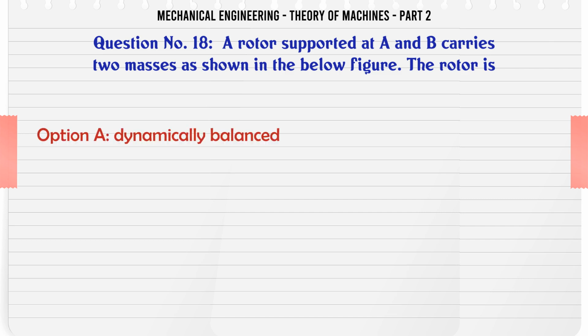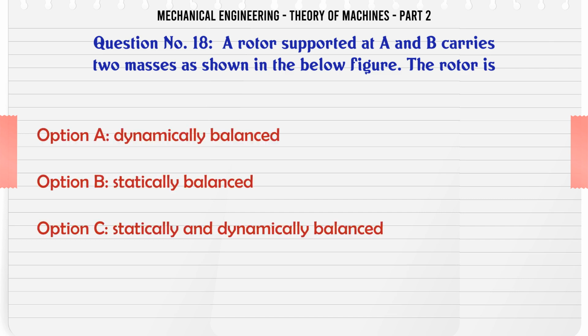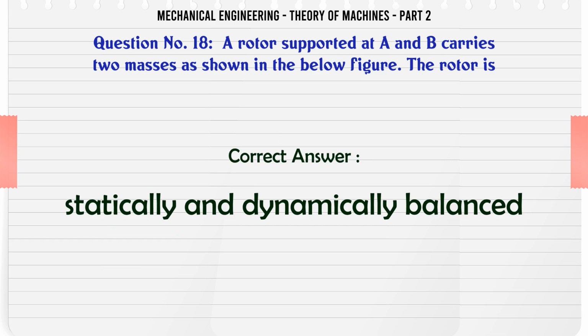A rotor supported at A and B carries two masses as shown in the figure below. The rotor is: A. Dynamically balanced, B. Statically balanced, C. Statically and dynamically balanced, D. Not balanced. The correct answer is statically and dynamically balanced.